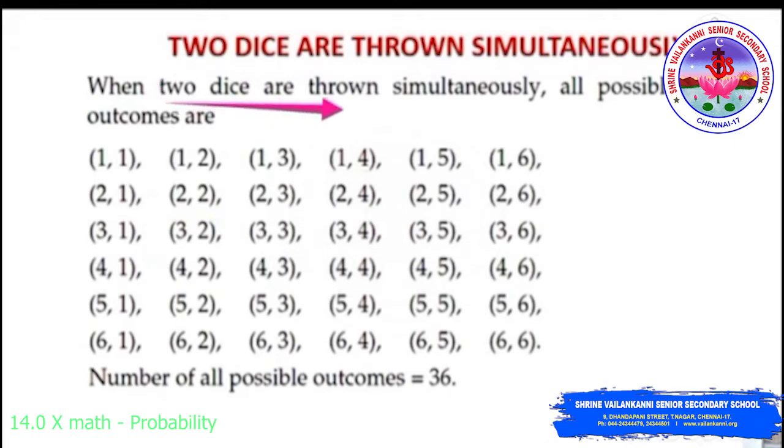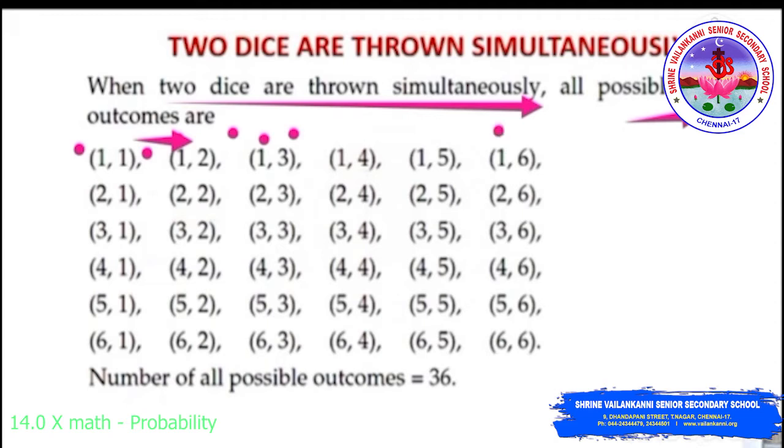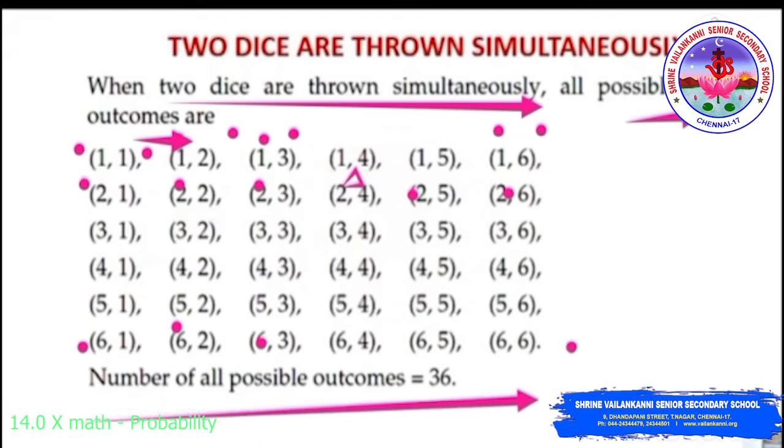The possible outcomes are 1,1; 1,2; 1,3 and so on up to 1,6. Similarly 2,1; 2,2; 2,3; 2,4; 2,5; 2,6, and so on up to 6,1; 6,2; 6,3 to 6,6. Therefore the number of all possible outcomes will be 36.